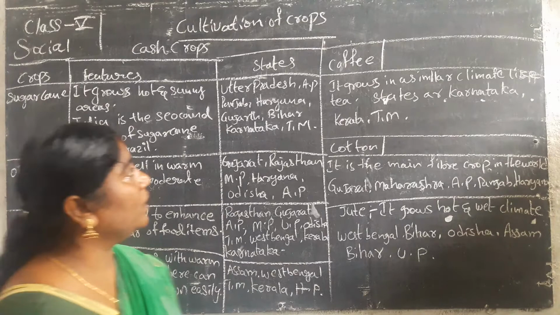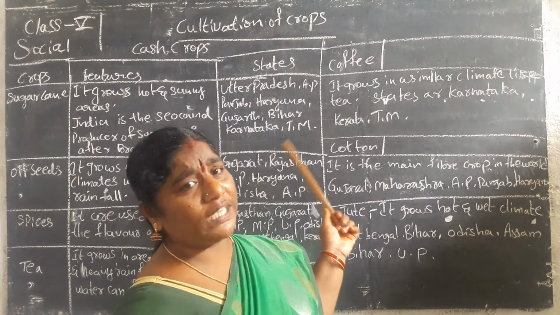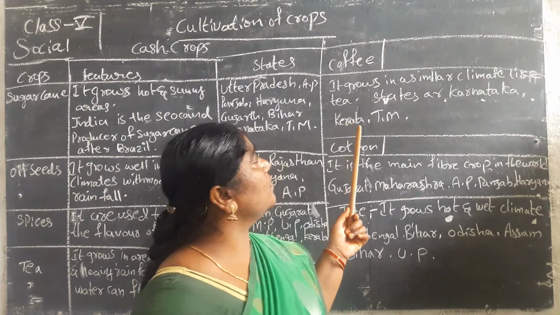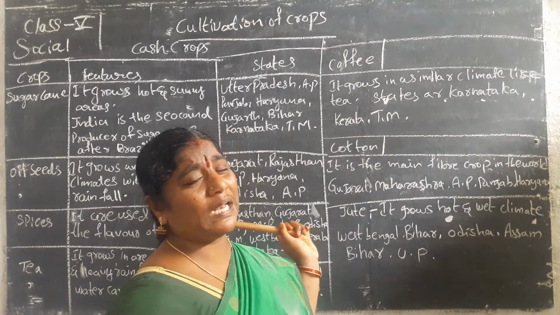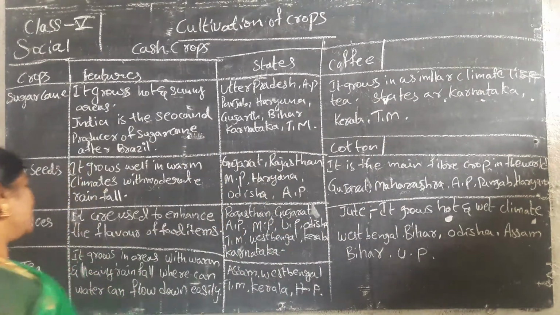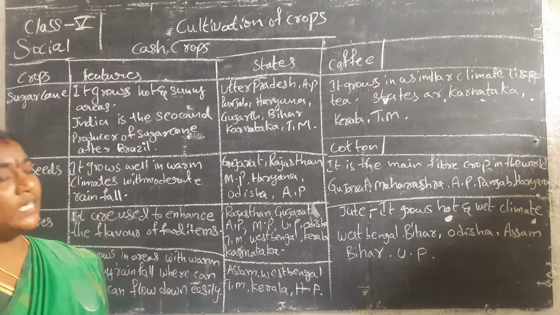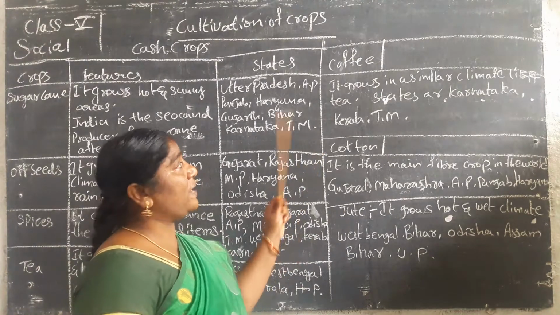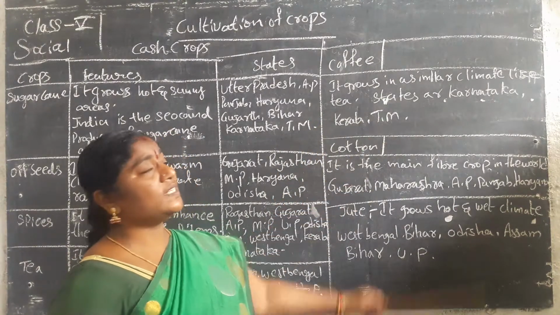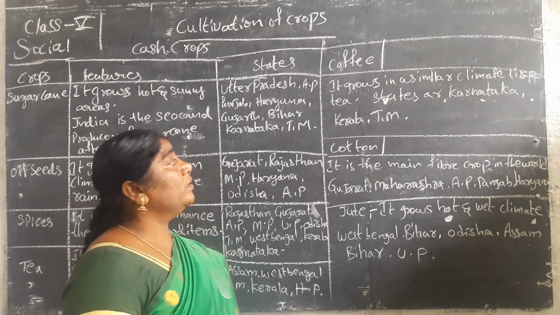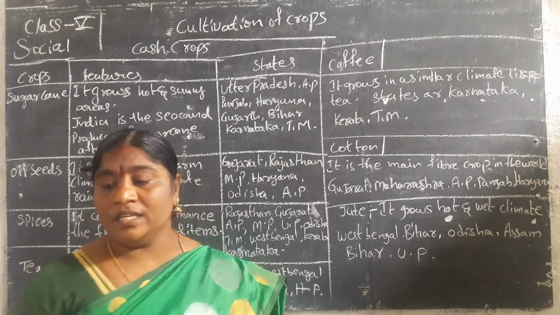After that, coffee, which is related to tea. Coffee grows in a similar climate: areas with warm weather and heavy rainfall where water can go down easily. The states are Karnataka, Kerala and Tamil Nadu.